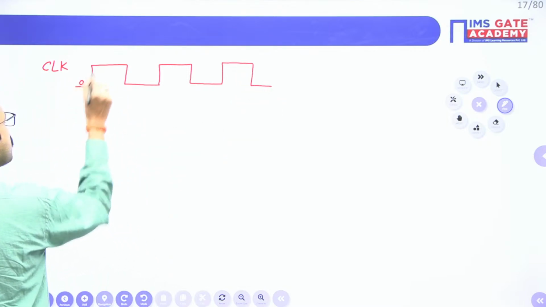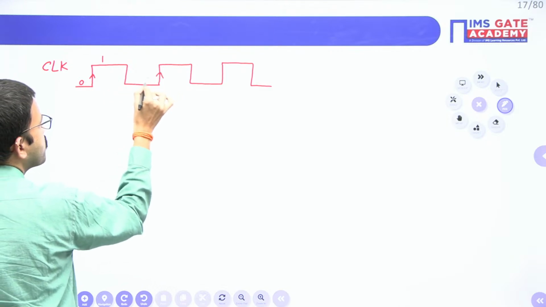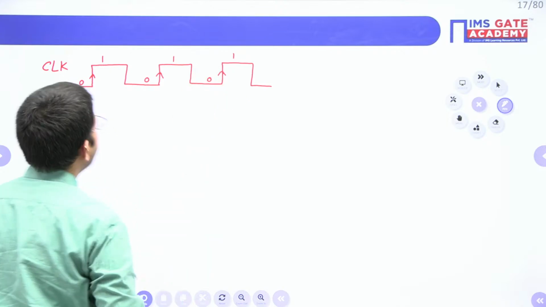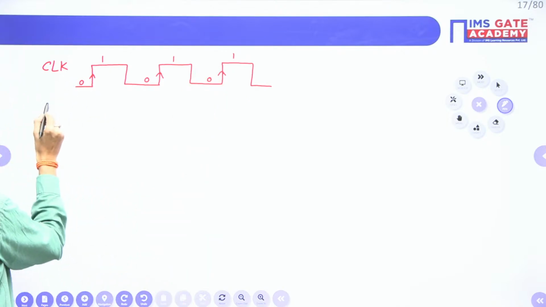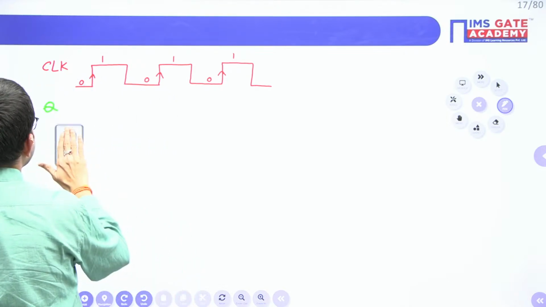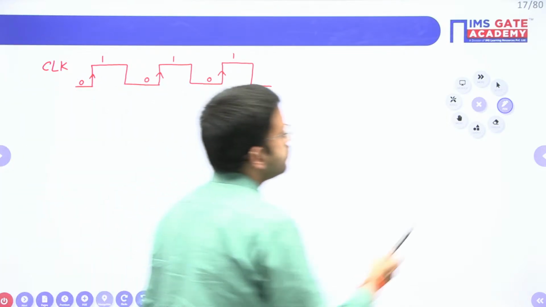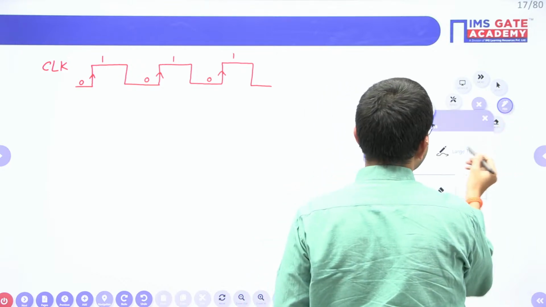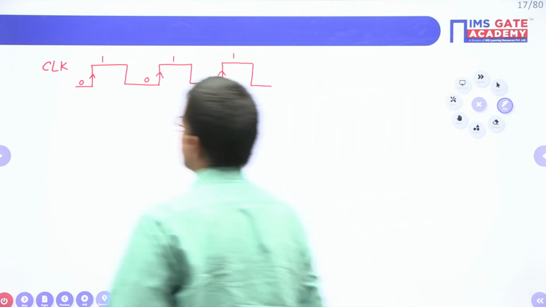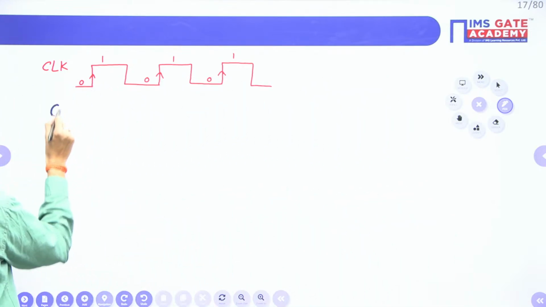Whenever the clock signal changes from 0 to 1, that is called positive edge. Now let us draw the waveform for Q.